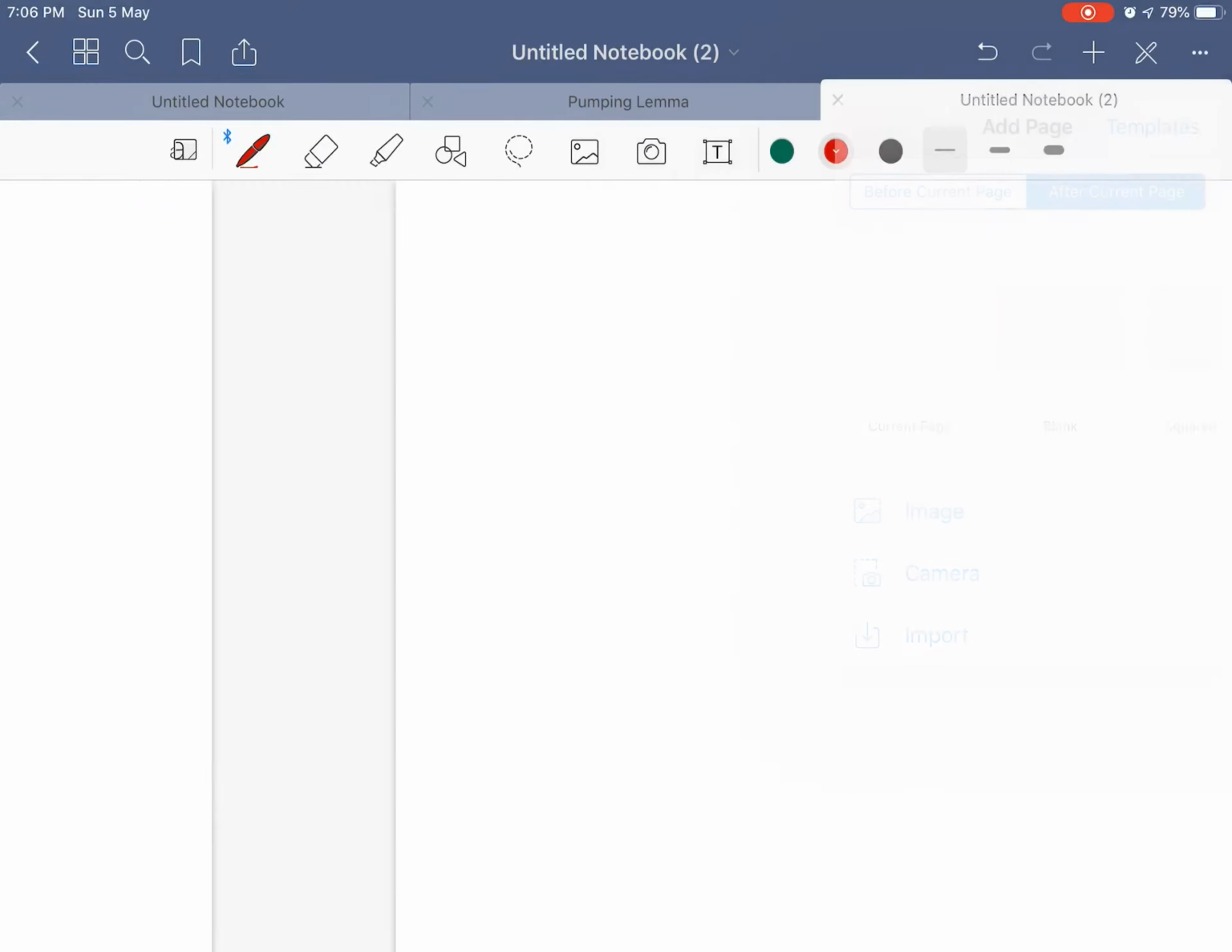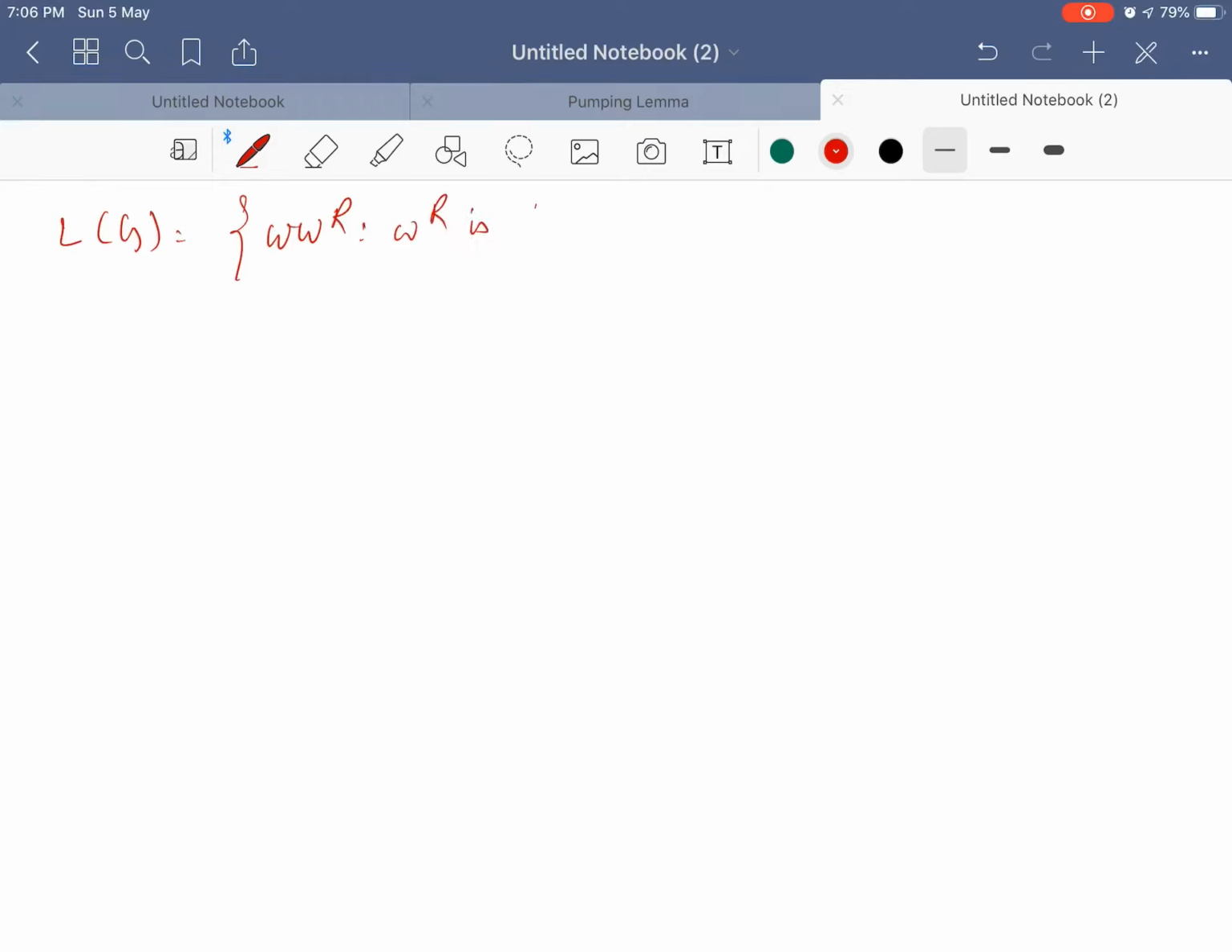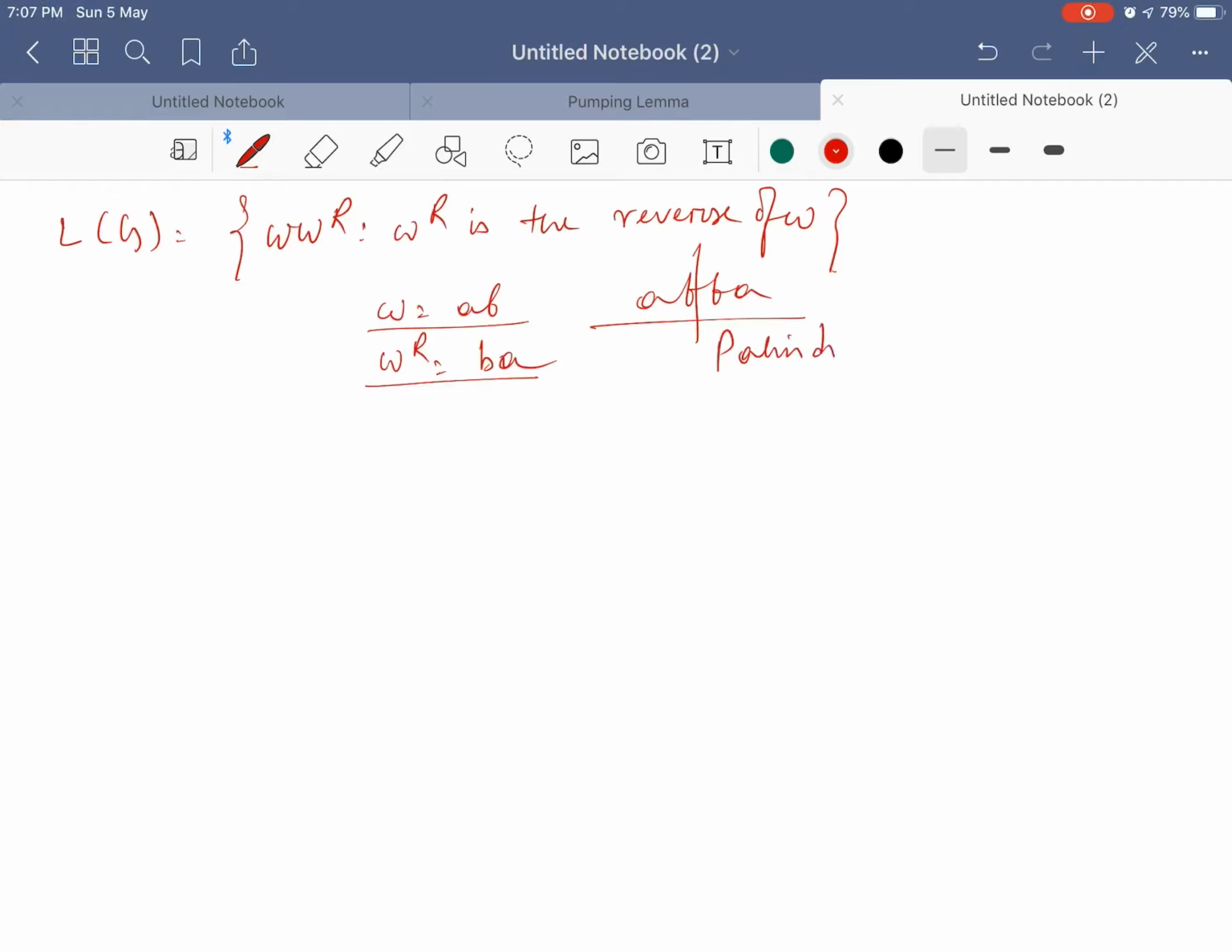Now, let us consider another problem, that is L equal to omega omega r, where omega r is the reverse of omega. Now, if I consider omega equal to AB, then omega r will be BA, means omega r is the mirror symmetry of omega, that means it is ABBA. Just simply it is a palindrome. Now, if it is a palindrome, then it should not be a regular language. So, how to prove it?